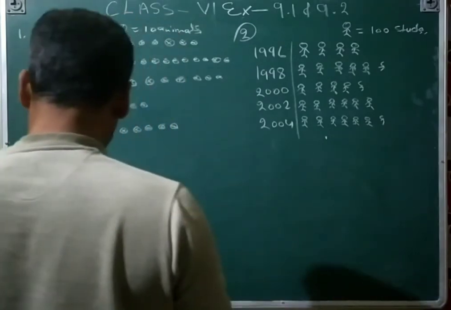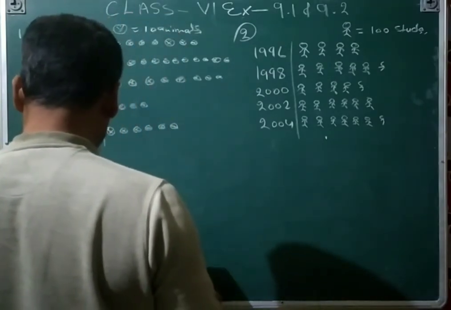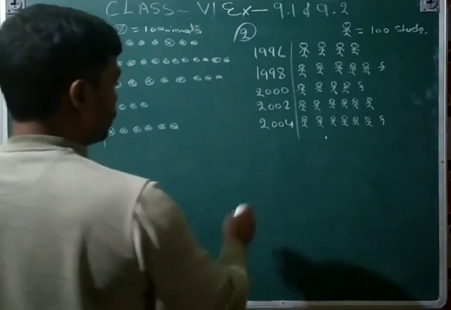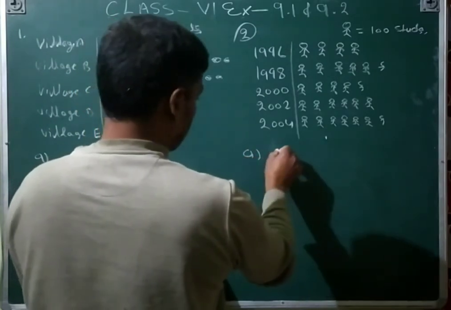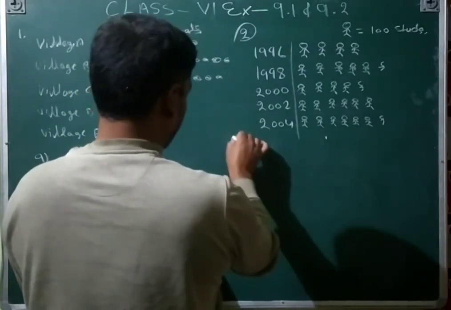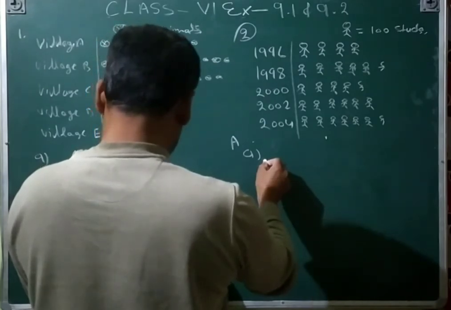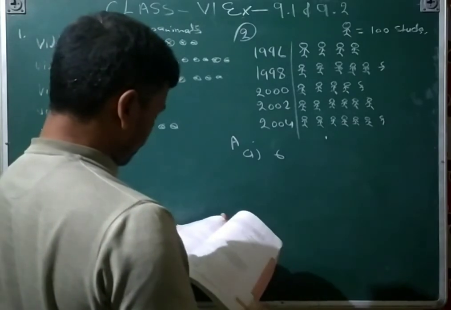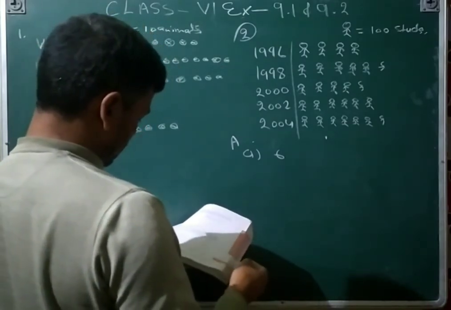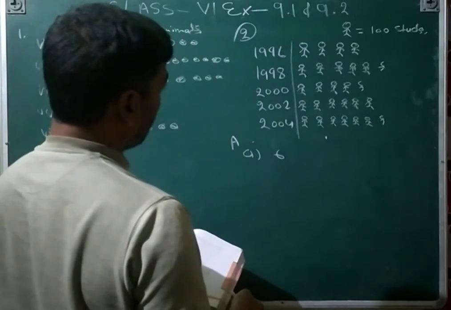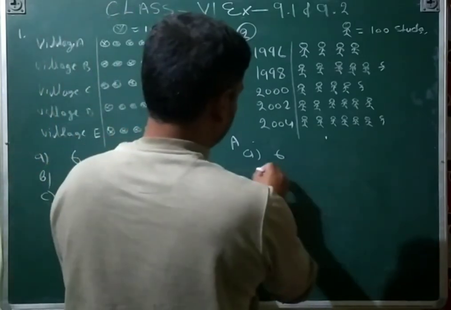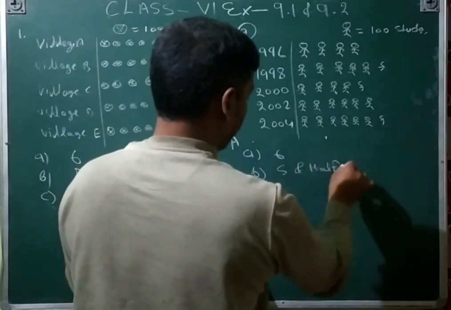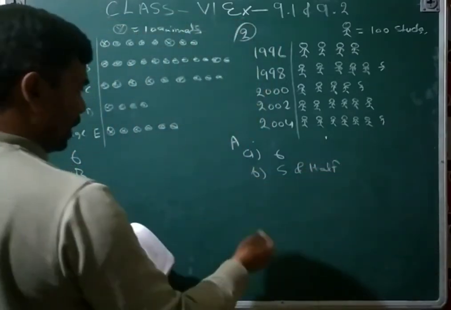And then the question: how many symbols represent the total number of students in 2002? That is 6. How many symbols represent the total number of students for the year 1998? 5 and a half, or 5 and incomplete.